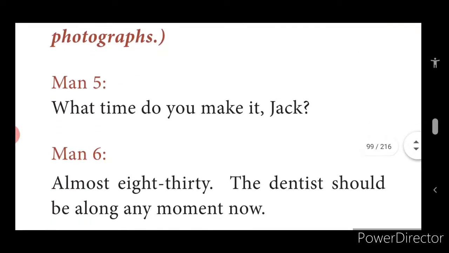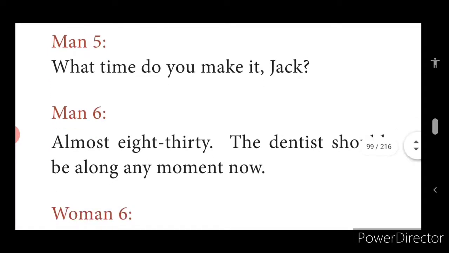Man 5, what time do you make it, Jack? No, man 5, he's questioning. What time do you make it, Jack? Now, what is the time in your watch? According to you, what's the time? That's the meaning here. Almost 8:30. The dentist should be along any moment now.